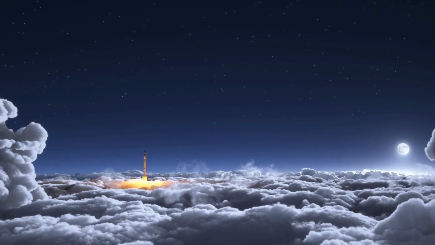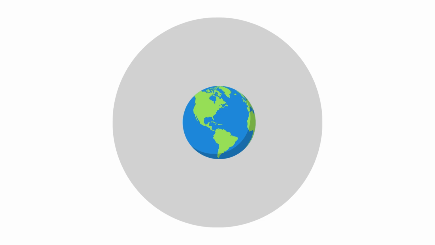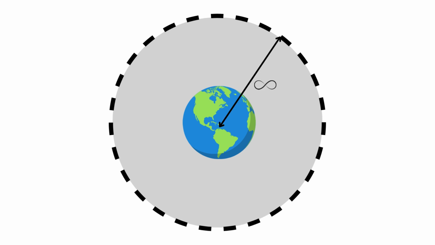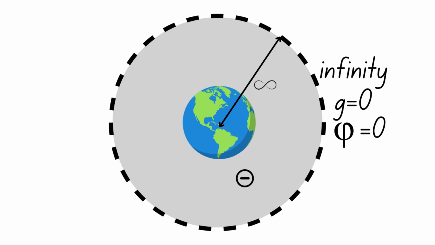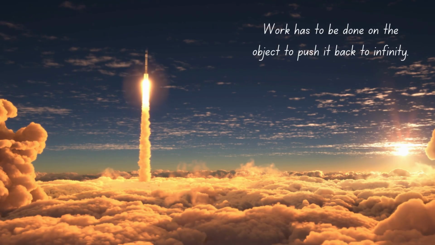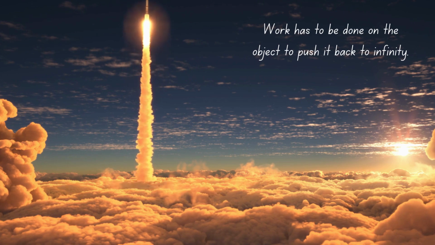As we move away from the Earth's surface, the field loses its uniformity, and now the gravitational potential energy has to be measured relative to some imaginary point that is infinitely far from the Earth, such that the gravitational field is zero at that point. At this point, often called infinity, gravitational potential, which is potential energy per unit mass, is defined to be zero and negative anywhere else inside the field. This does not mean an object inside the field really possesses negative energy, but it simply means that its energy is below that of an object at infinity, and also shows that work has to be done on said object to push it back to infinity.